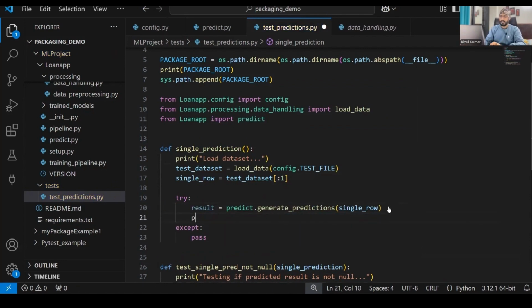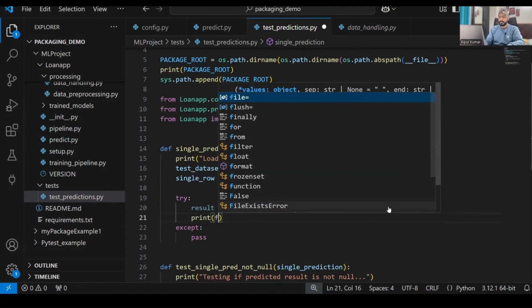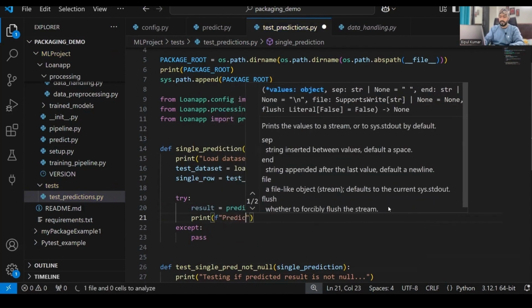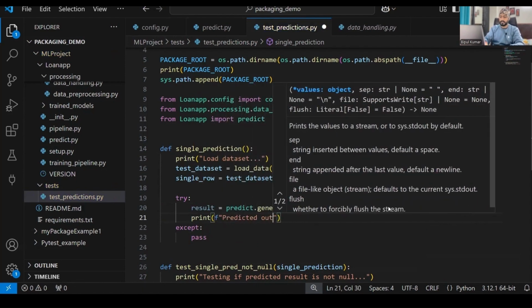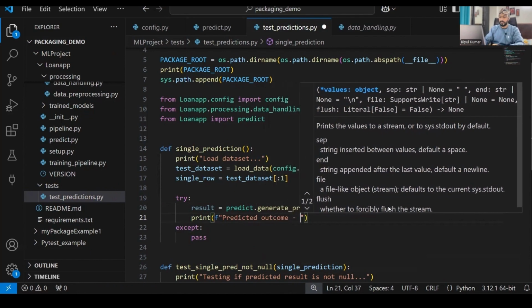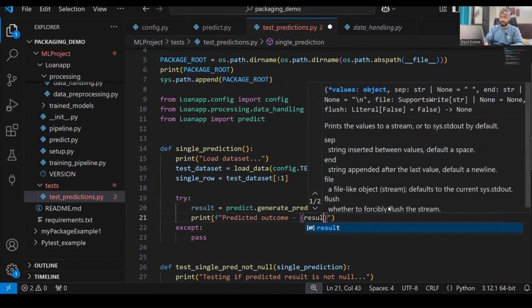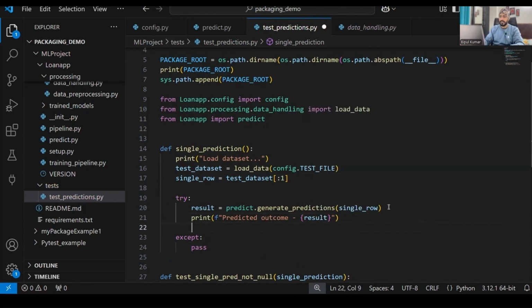All right. Then I'll print predicted outcome, result. Okay. And thereafter, we'll just return the result. In case there is an exception, I need to handle it.